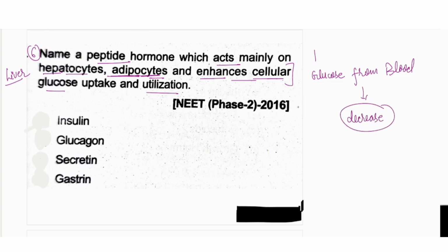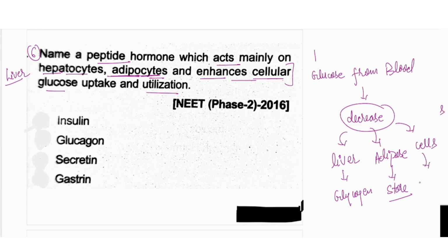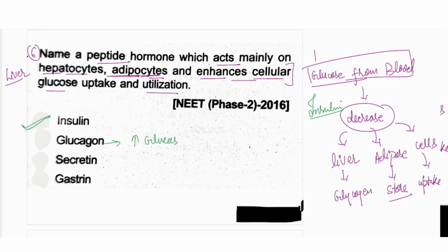How is it decreasing? By sending the glucose molecule to the liver to synthesize glycogen, to the adipocytes or adipose tissues for storage in the form of fat, or going to the cells for cellular uptake. So that means this is the function of insulin. It is the one causing the hypo condition for glucose, that is because of insulin only. Glucagon is actually increasing the glucose level by taking the glucose out from all these organs.